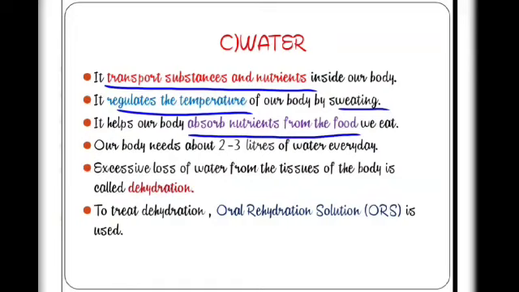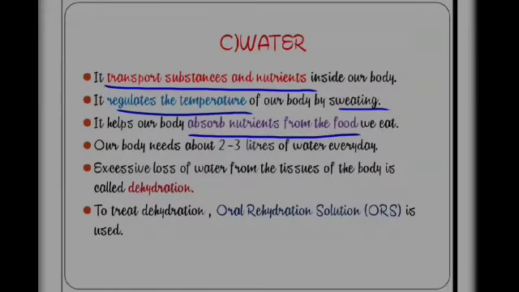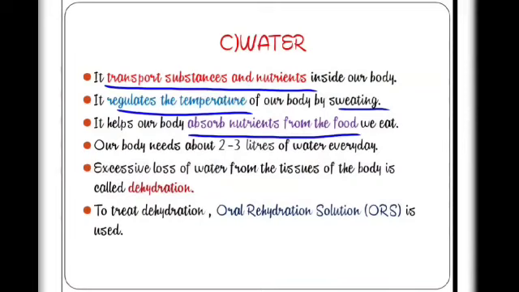ORS can be prepared at home by mixing 4 spoons of sugar, 1 spoon of salt and few drops of lemon juice in 1 liter of water. Dear students, as you have learnt about the main components of our food and their functions, so you should also have them in your diet for proper functioning of your body.